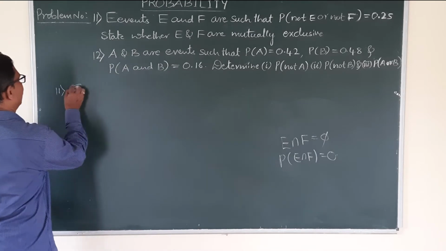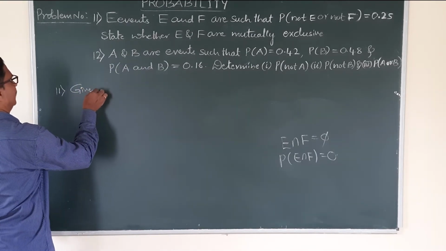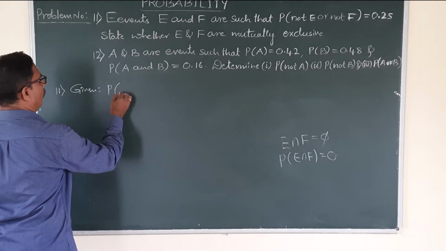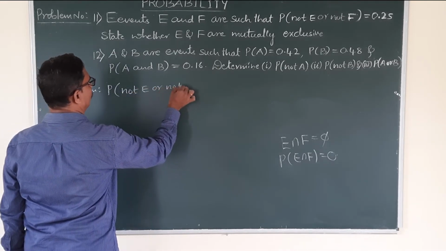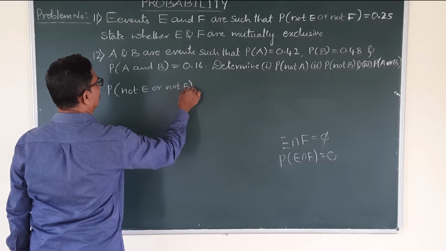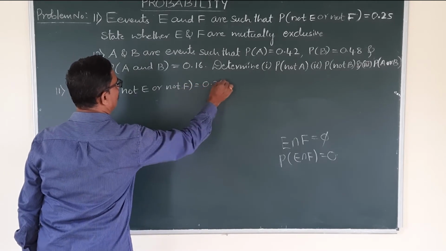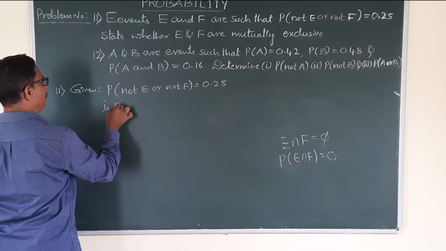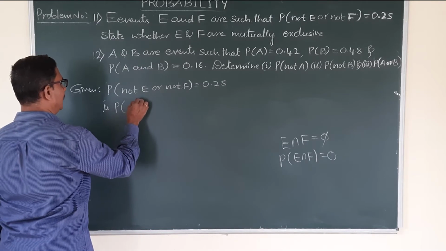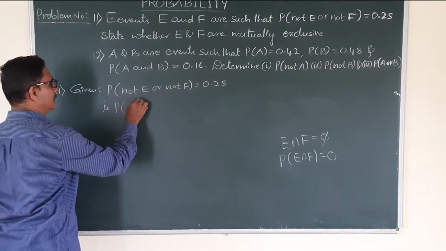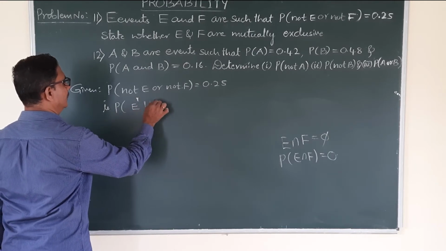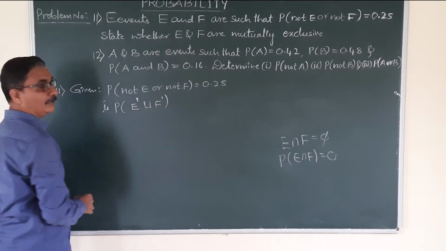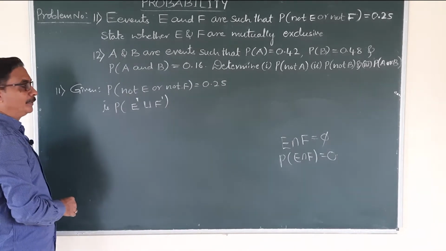Okay. Now the given data, what is given here? P of not E or not F is equal to 0.25. That is, P of not E, denoted by complement E dash, or is nothing but the notation of union. Not F is nothing but F dash, complement.